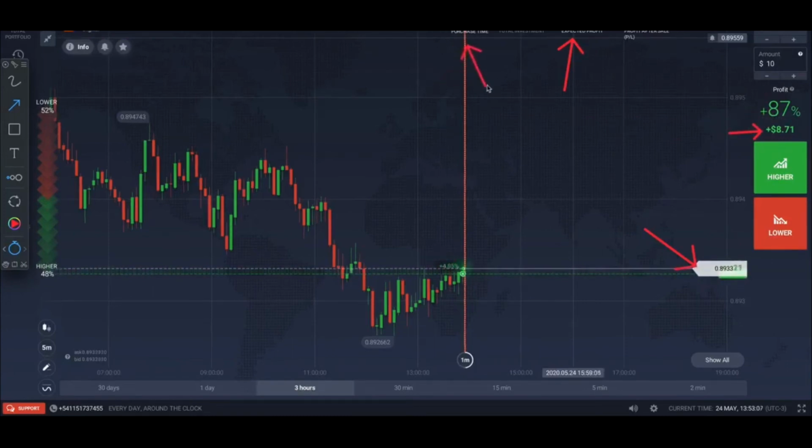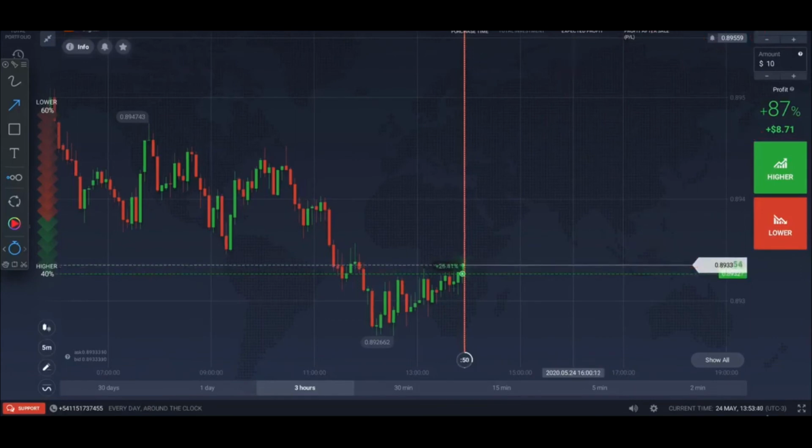This is the time left for you to purchase, which means you can still make other purchases up until 30 seconds before the expiration time that you picked right here. Okay, so that's what it's referring to, how much time you still have left to place other trades. The digital also gives you the option to close the trade for a lower payout, which means if I closed right now, I would make $1.